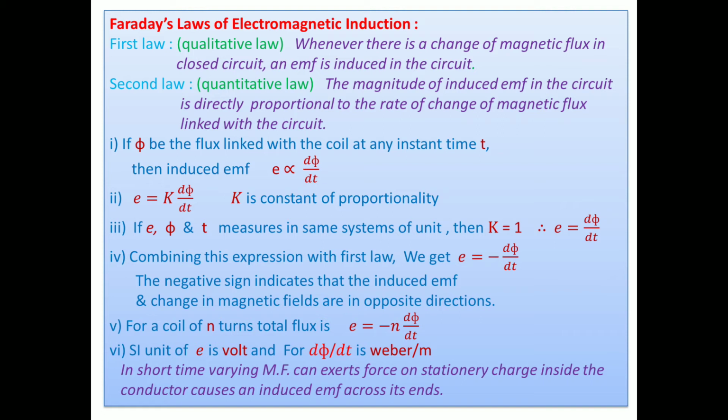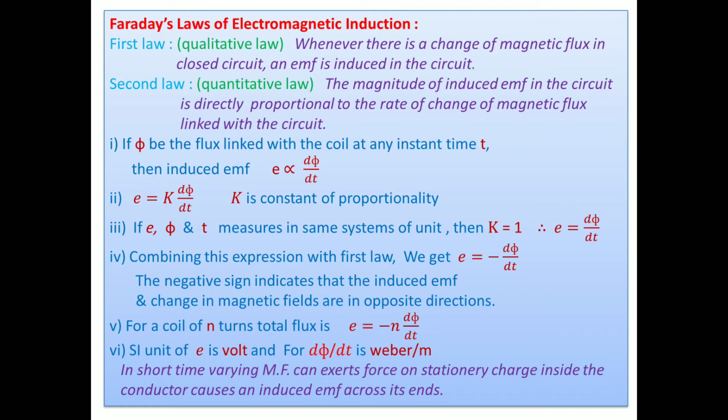And the second law, we consider, is a quantitative law, meaning how much EMF is induced or how much current is produced or induced in the closed circuit. The magnitude of induced EMF in the circuit is directly proportional to the rate of change of magnetic flux linked with the coil.